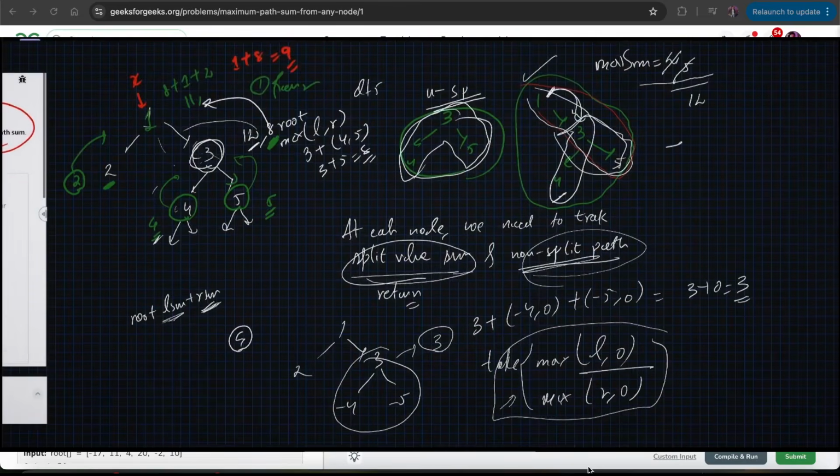So what would be the time and space for this one? Time would be O of n, because we are visiting each and every node once, and space complexity would be O of height of the tree, because that would be the maximum number of calls your recursive stack will hold, right? Please try to pause this video here and try to code this approach by yourself.